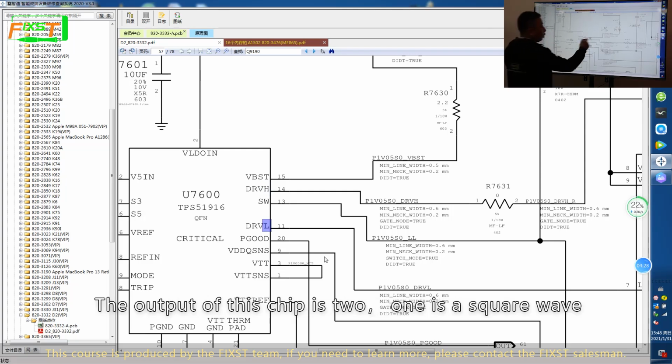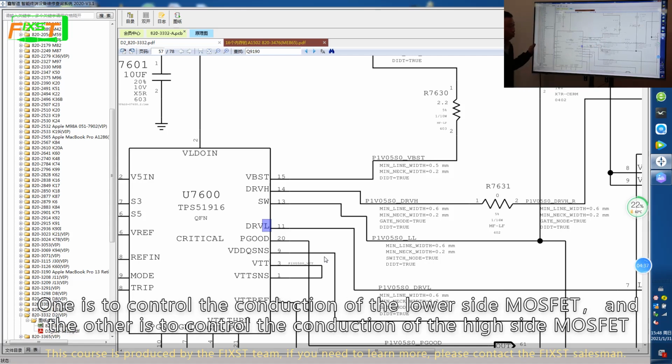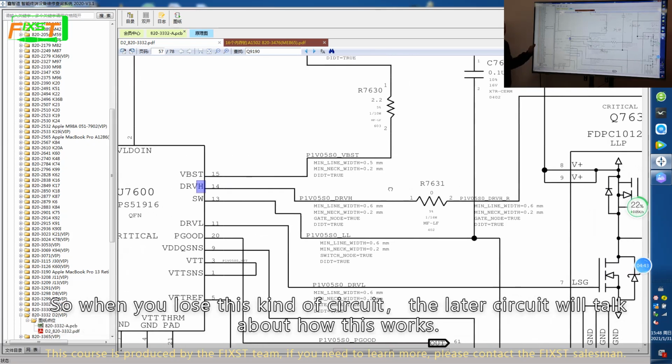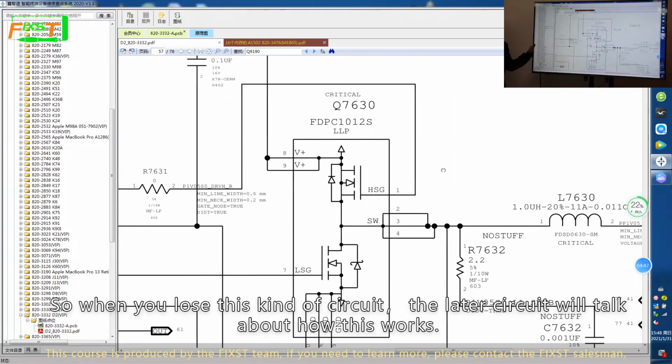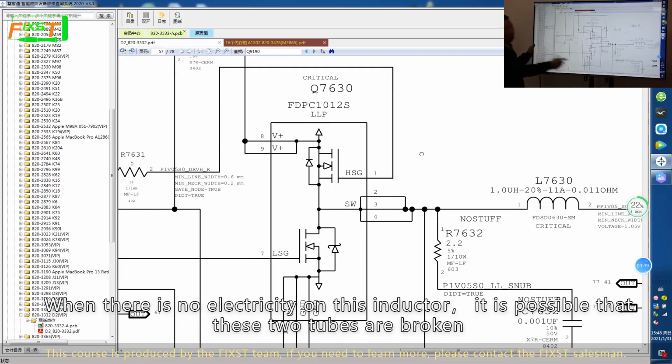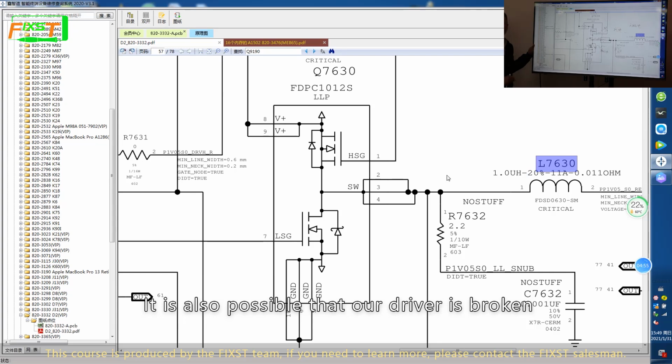The output of this chip is two square waves. The two field tubes are turned on in turn and cannot be turned on at the same time. One controls the conduction of the low side MOSFET, and the other controls the conduction of the high side MOSFET. The later circuit lessons will talk about how this works. When there is no electricity on this inductor, it is possible that these two tubes are broken. It is also possible that our driver is broken.